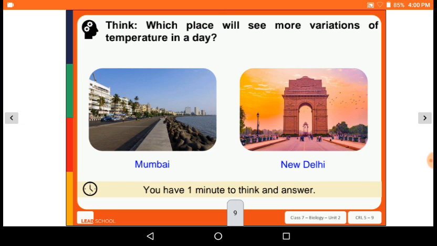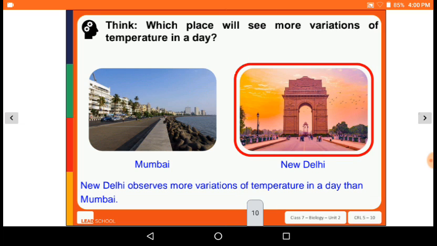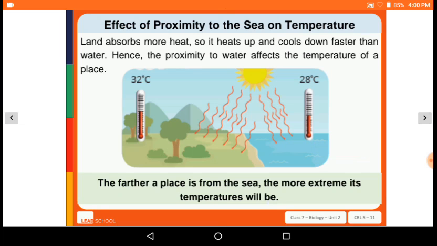Which place will see more variations of the temperature in a day? So New Delhi observes more variation of temperature in a day than Bombay or Mumbai. Land absorbs more heat, so it heats up and cools down faster than water. Hence, proximity to water affects the temperature of a place. The further a place is from the sea, the more extreme its temperatures will be.